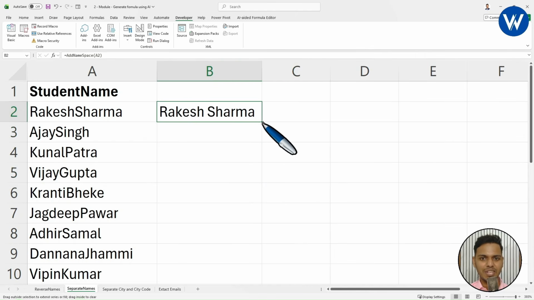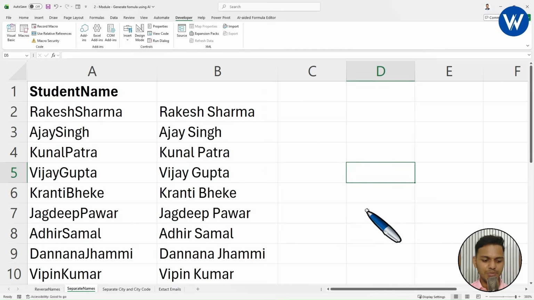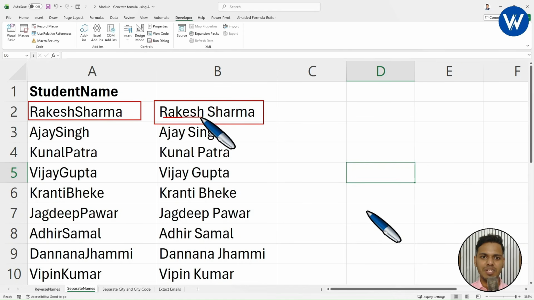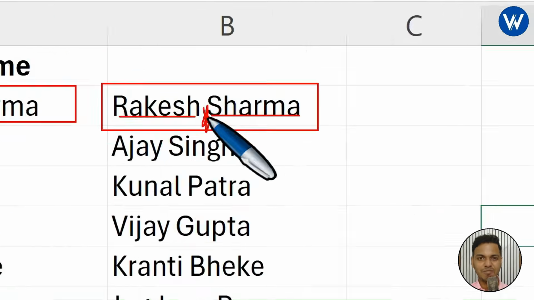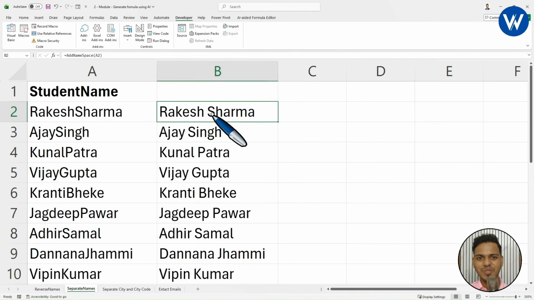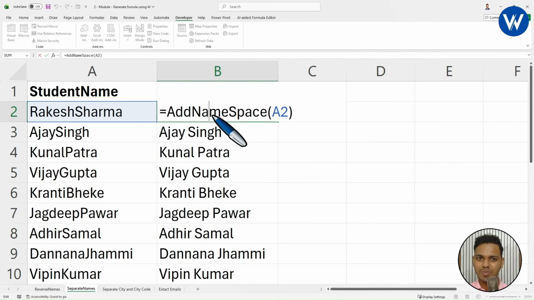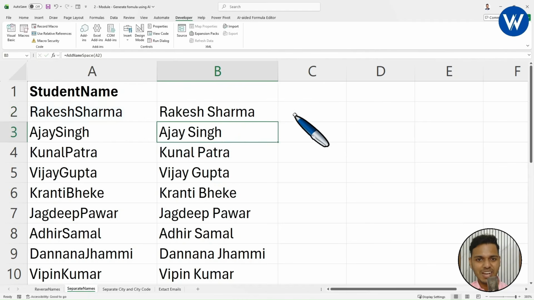Right? In the same way, let me show you. Student name Rakesh Sharma, and finally it has given the first name and last name, and it has also given the space between first and last name, which is completely amazing, right? So guys, in this way you can take help of ChatGPT to create your own custom formula according to your problem requirement. No need to take any tension, you just need to tell ChatGPT what you need to do and it will automatically guide you. Okay, so it has given the AddSpace formula, which is completely amazing.